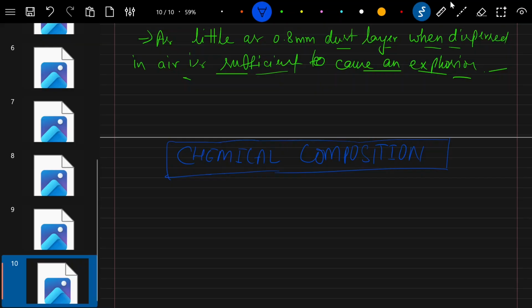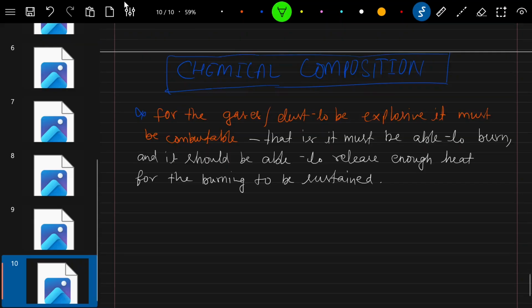That is, they must be able to burn and be able to release enough heat from the burning to be sustained. For example, flammable gases.